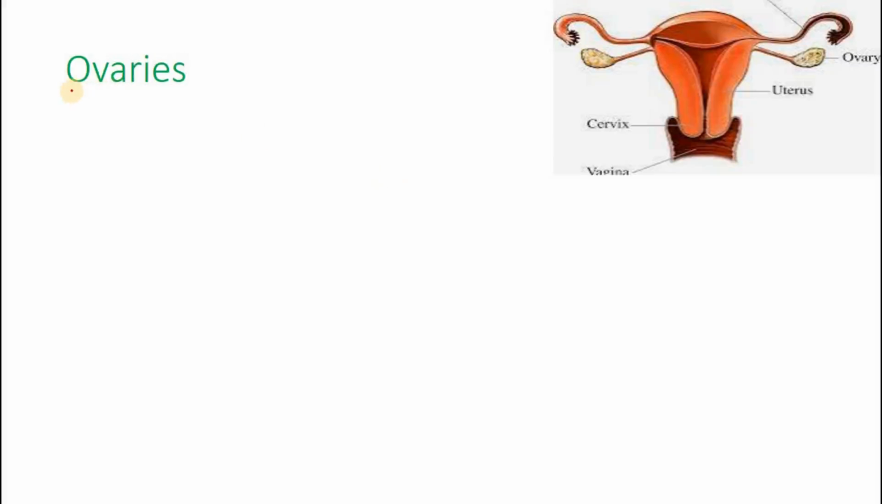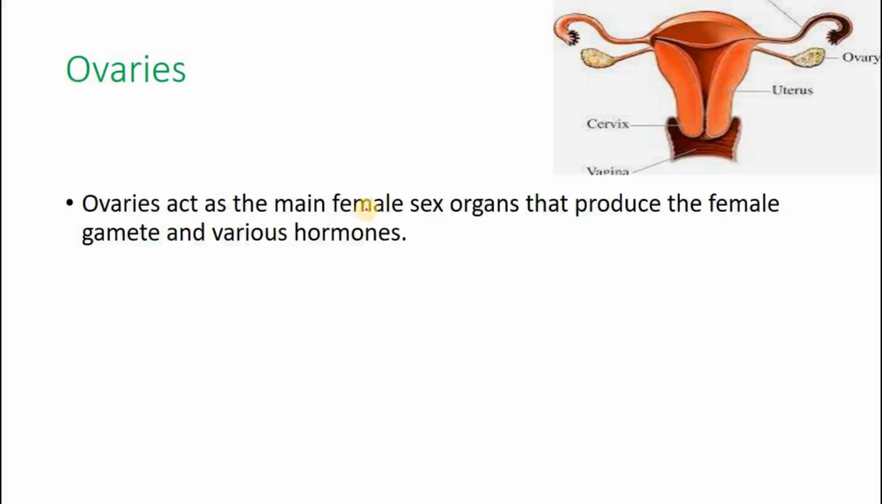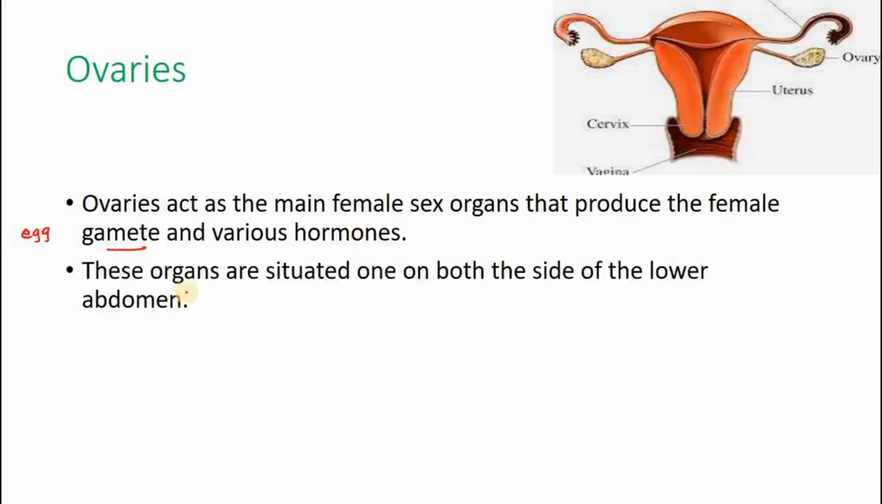So first let's talk of ovaries. Ovaries act as the main female sex organ that produce the female gamete. Female gamete is nothing but the egg, right? The egg, and various hormones also. Progesterone and estrogen are the main hormones. These organs, the ovaries, are situated one on both the sides of the lower abdomen.